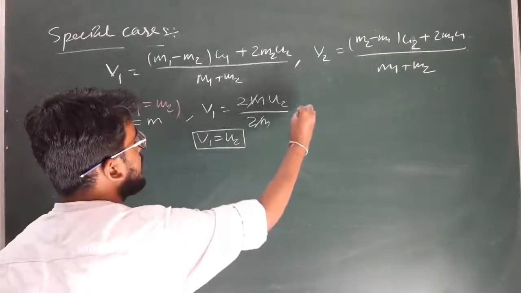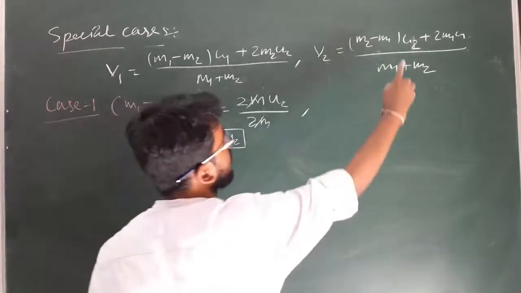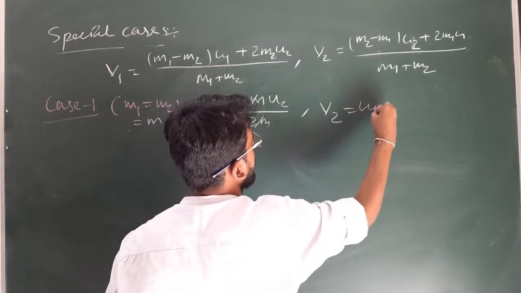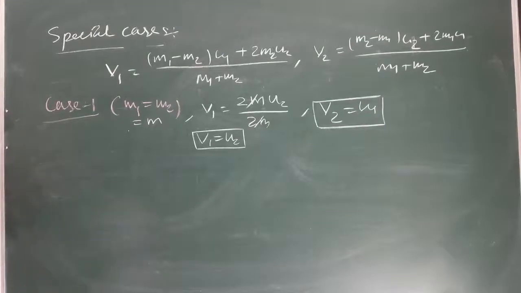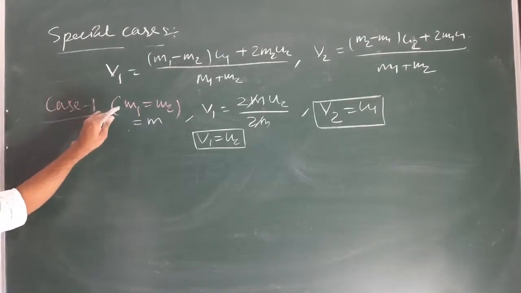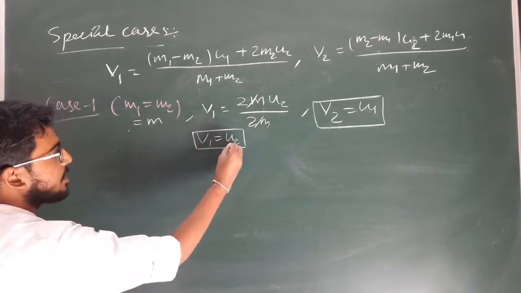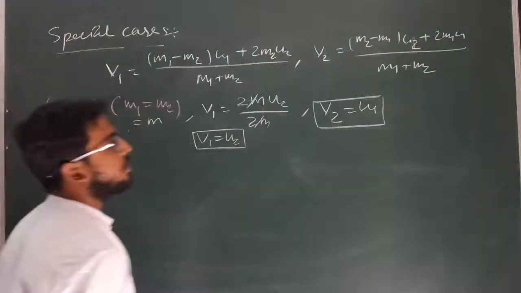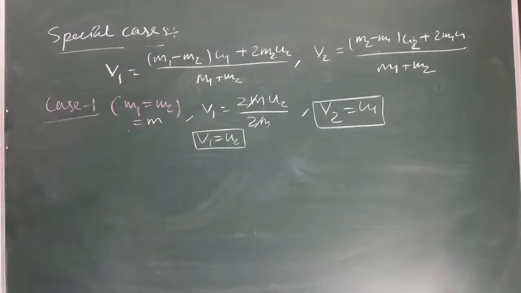Similarly for V2, this term will become 0 because m1 and m2 both are equal, so it will become 2m u1 by 2m. So V2 will become u1. That means when two bodies interact perfectly elastically in one dimensional collision and both have same mass, then their final velocity and initial velocity just get interchanged. The final velocity of the one will be same as that of initial velocity of the two, and the final velocity of two will be same as that of the initial velocity of one. Clear? This is the first case you have to remember, when both masses are same.